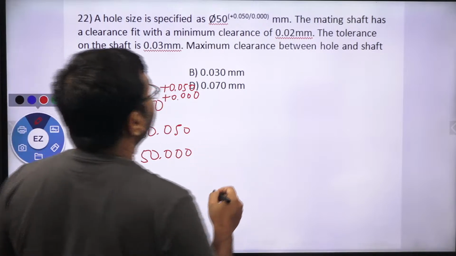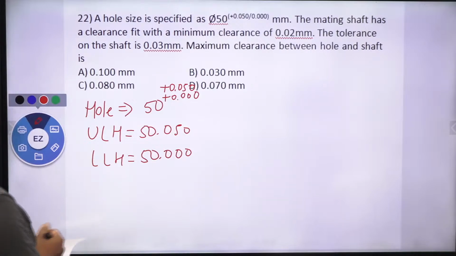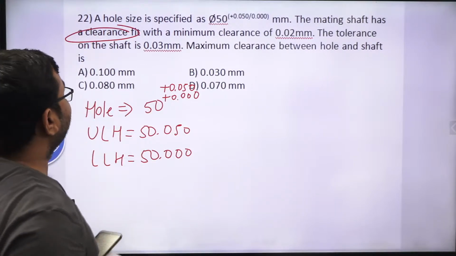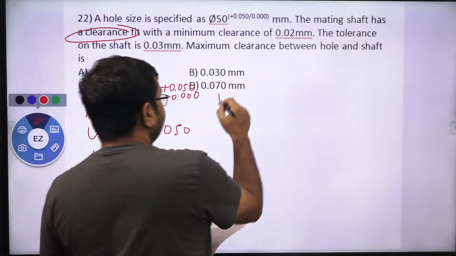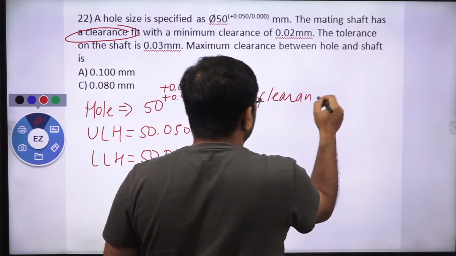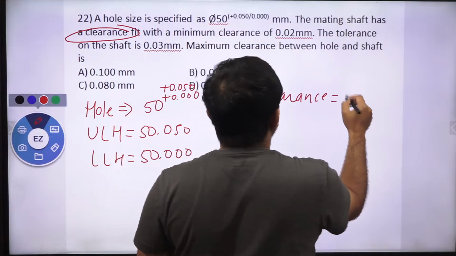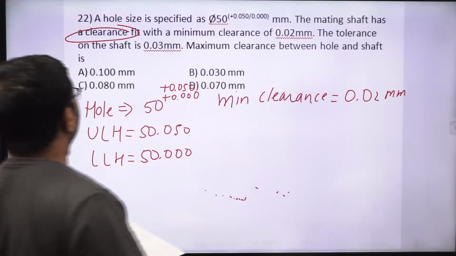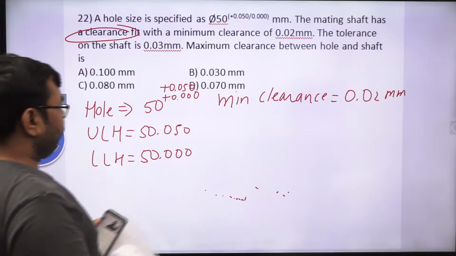Similarly, the mating shaft has a clearance fit with minimum clearance. Minimum clearance is already given here, that is 0.02 mm. The tolerance on the shaft is 0.03.